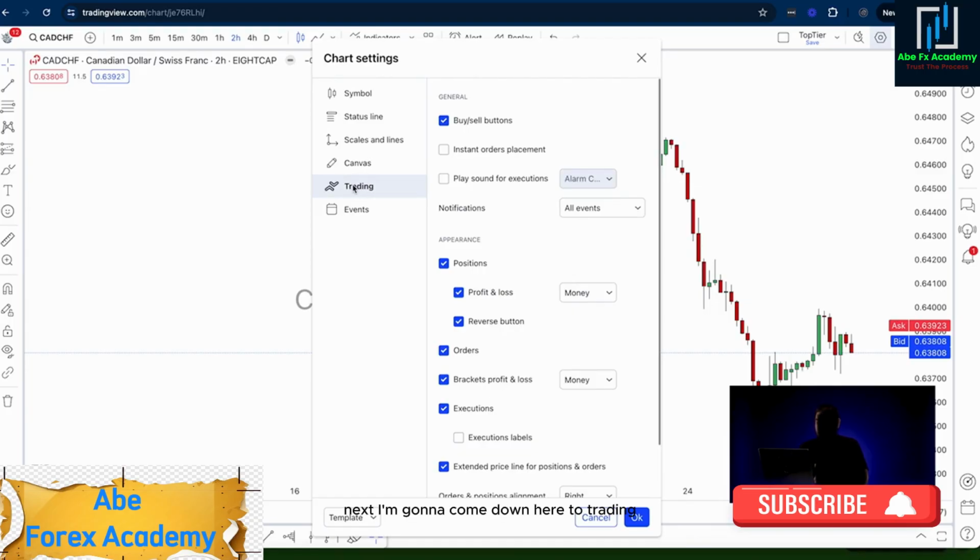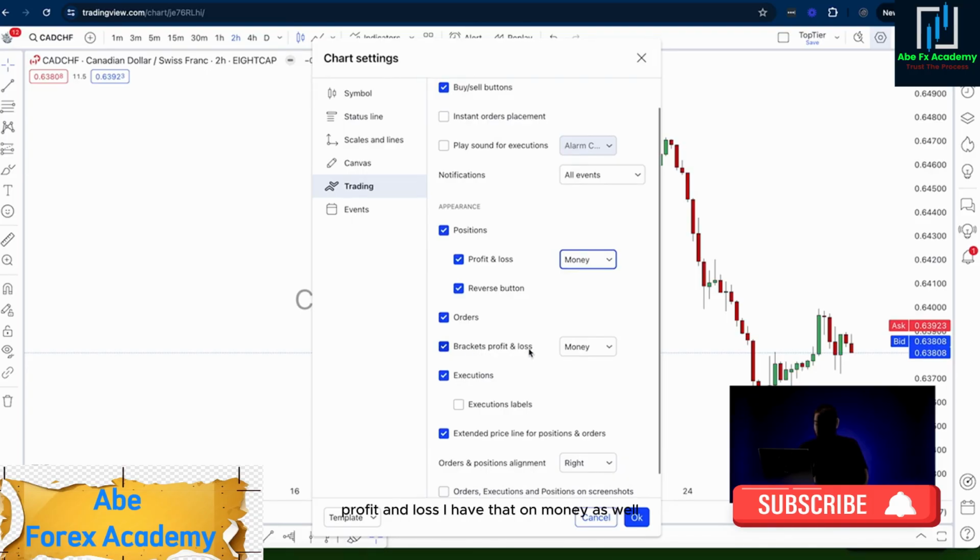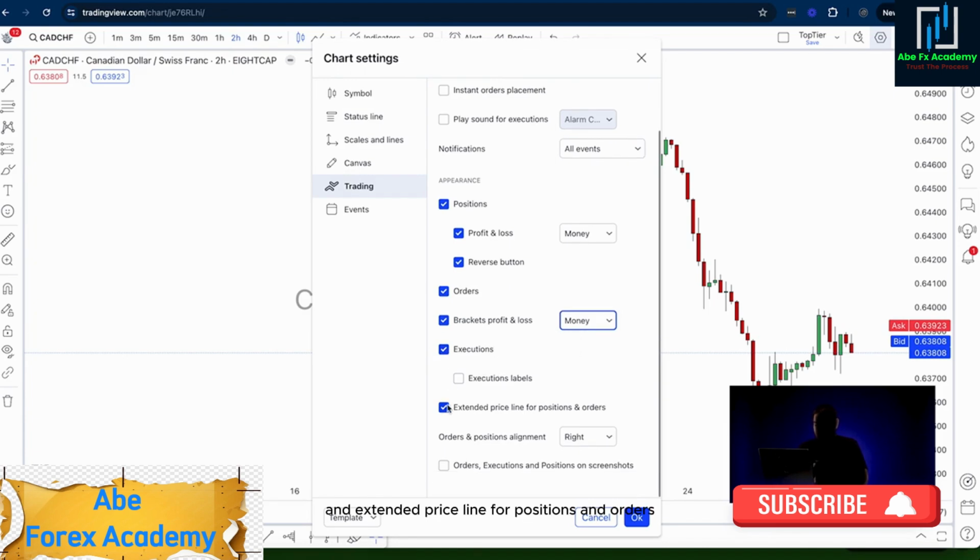Next, I'm going to come down here to trading, and I want to make sure that my buy and sell buttons are currently checked on. My positions profit and loss, I want to have that in money, not in ticks or percentage. Again, you can choose which option works best for you. I have my reverse button, orders, brackets, profit and loss. I have that on money as well, but again, you can use ticks or percentage. Executions and extended price line for positions and orders, I have that to the right. And again, you can choose left or center.